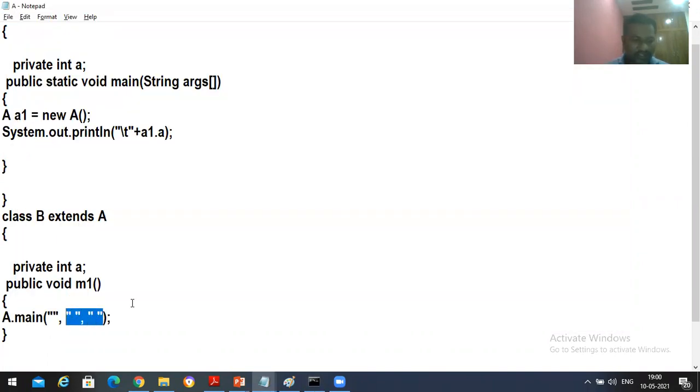But when we send like this also it has to work, but it's not working. Okay, so it's not possible. I think I will get back to you, Srigar. Your question is whether the main method will come into the subclass or not, right? If it comes, how can we call it? Okay. Any other doubts, Srigar?